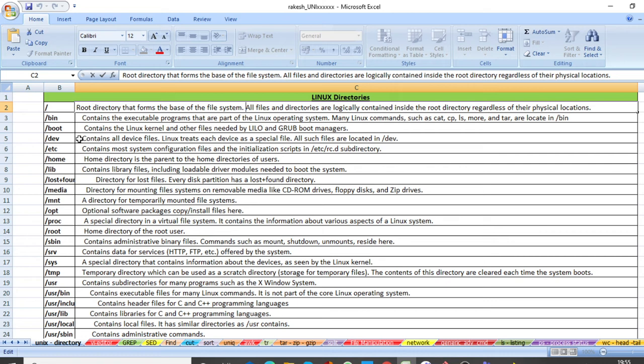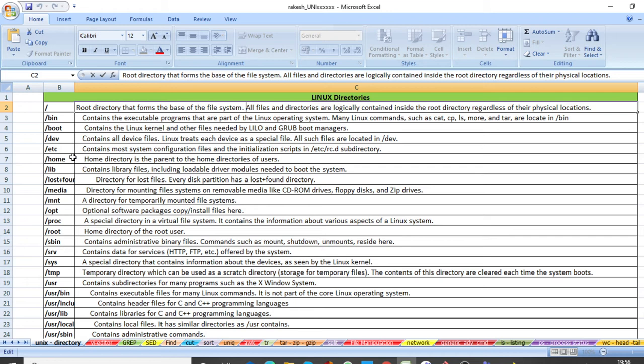And then slash boot contains the Linux kernel and other files needed by LILO and GRUB boot managers. Then slash dev contains all device files.